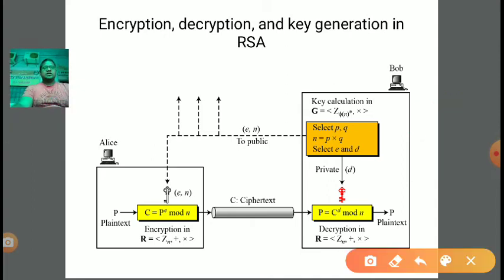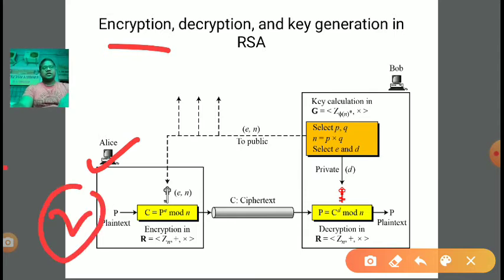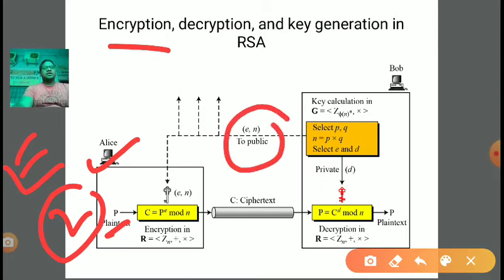Now the next step is the encryption step. In encryption, what are we doing? We are taking plain text and the public key. With the help of that, we are performing encryption. So starting from the second step is encryption, right? Sender Alice has a plain text. The plain text is given as input to the encryption algorithm, and we also have the public key. Both the public key and plain text are given to the encryption algorithm, and in encryption what are we doing?